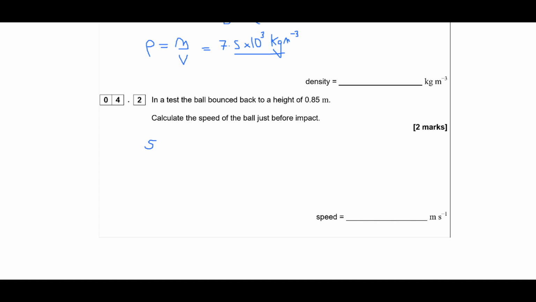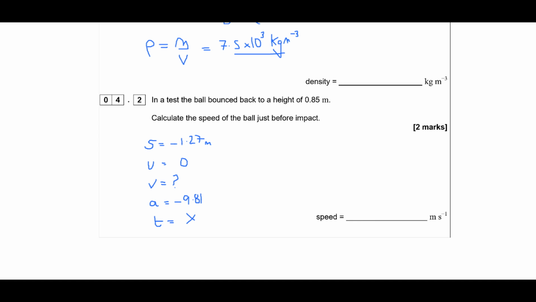So when it falls, it's going to decrease its height. Well, it's going to be displaced downwards by minus 1.27 meters. When it's dropped, its initial speed is 0. V is what we want to find out. A is going to be minus 9.81 because it's accelerating downward, and the time we don't know.